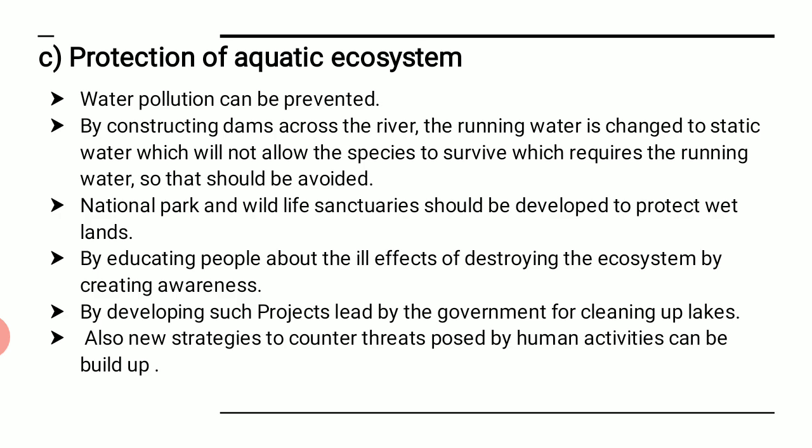Water pollution can be prevented, we know this, by constructing the dams across the river. The running water is changed to static water, which does not allow the species to live. We have seen that so many species live only in the fresh water. If you keep them in stagnant water, those creatures cannot survive. So we should not do that.